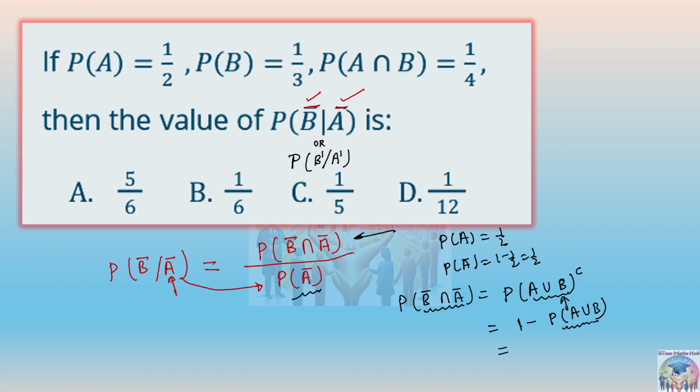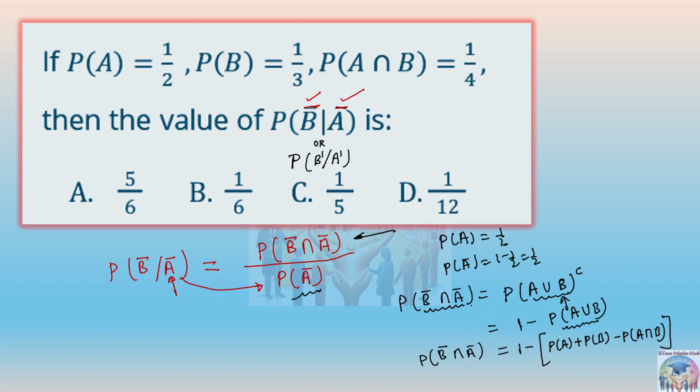And probability of A union B you can find out by the set formula: probability of A plus probability of B minus probability of A intersection B. That's it. So this will give you the value of probability of B complement intersection A complement.